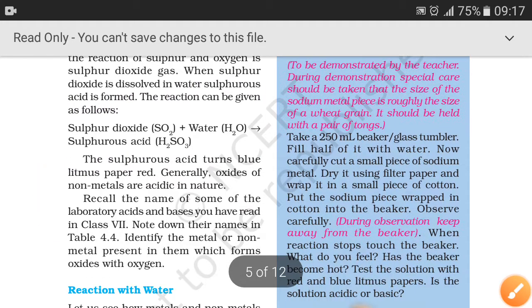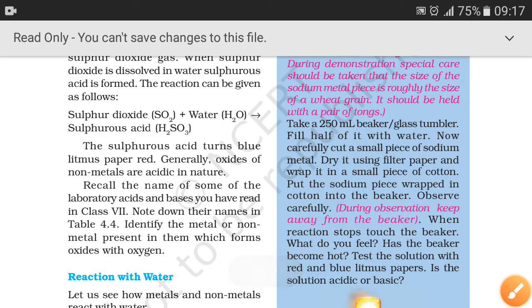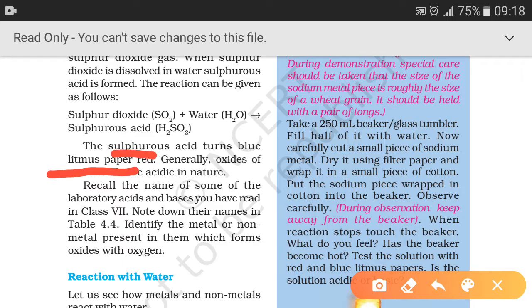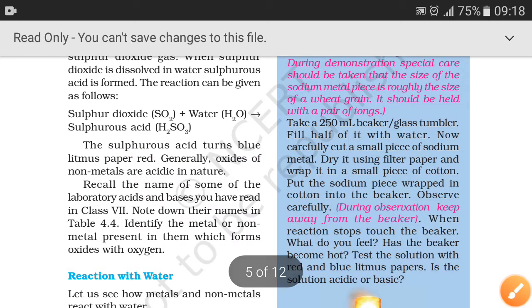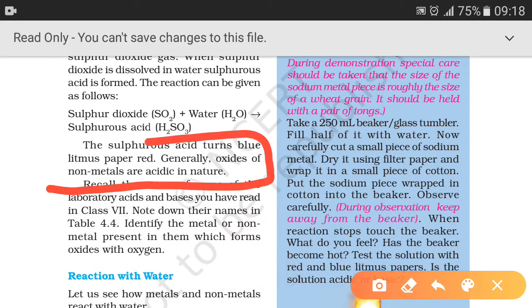The sulfurous acid turns blue litmus to red. We know that acids turn blue litmus to red. So by this we can conclude that the oxides of non-metals are acidic in nature. Oxides of metals are basic in nature, and oxides of non-metals are acidic in nature.